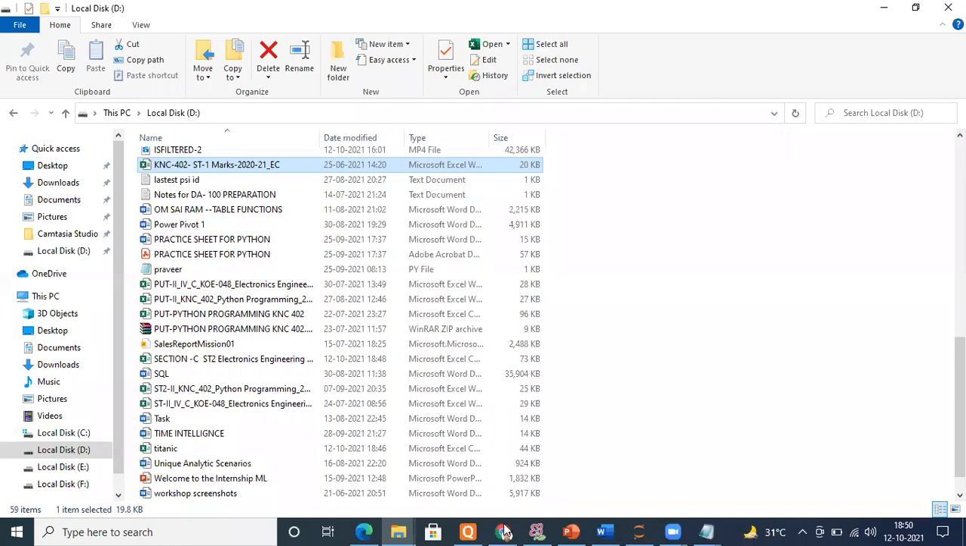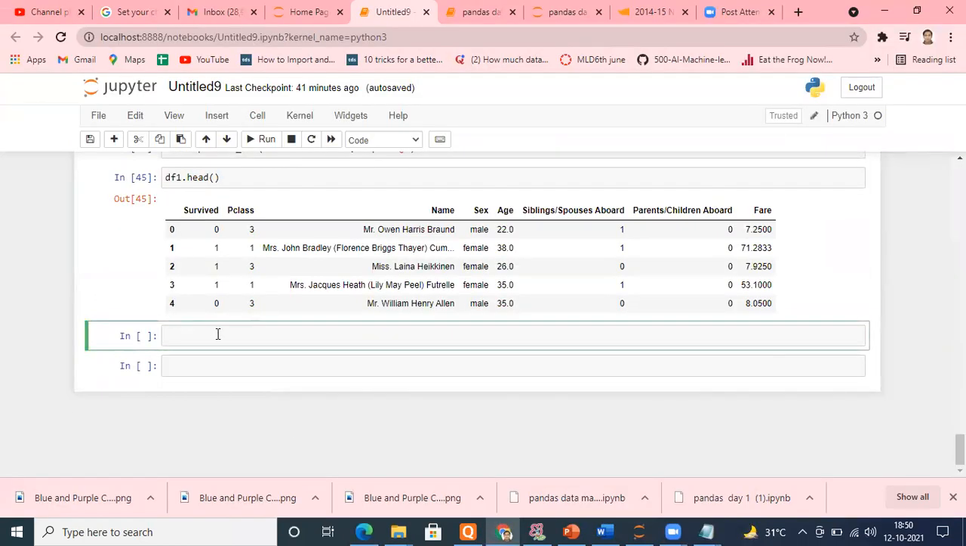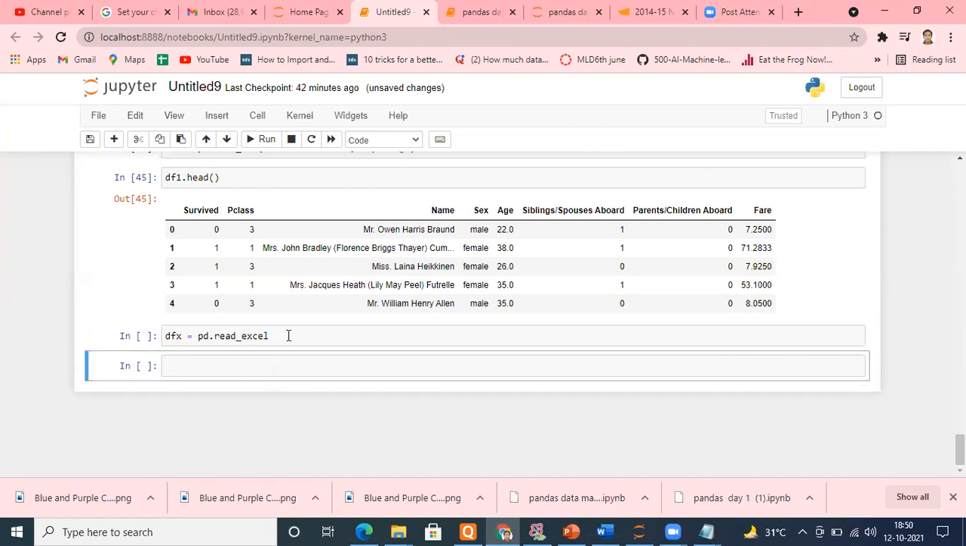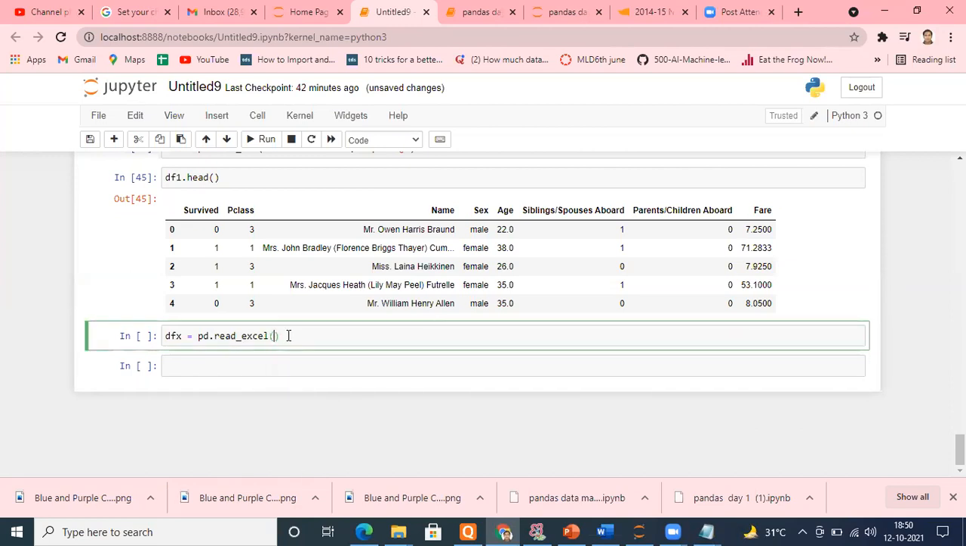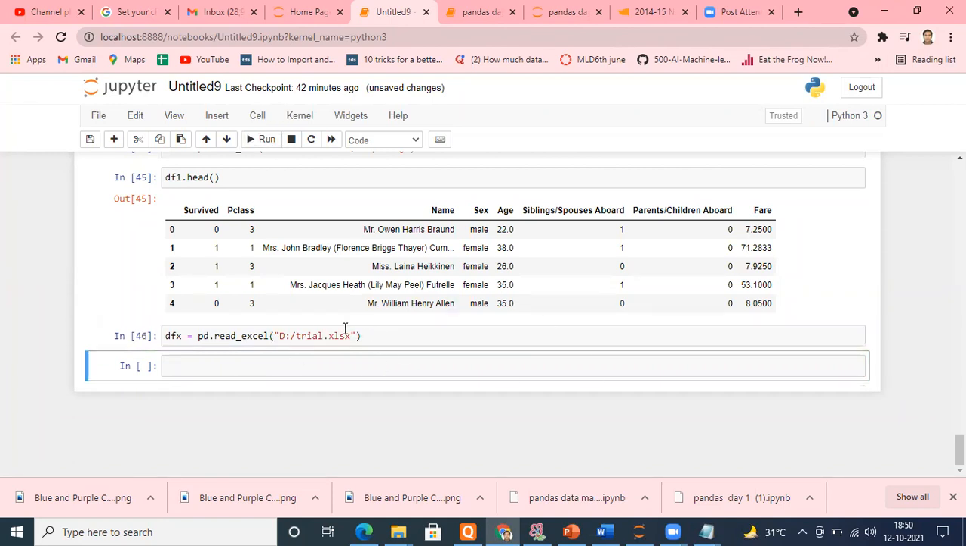Let me come here and we can do the same way of reading. Suppose the name I'm giving is dfx, dfx equals pd dot read. This time I want to read an Excel file. And where we have saved that, we have saved inside the D drive. So I'm putting D colon slash, file name is trial. It will automatically complete that. Okay, let me run that. This is the way I read it.